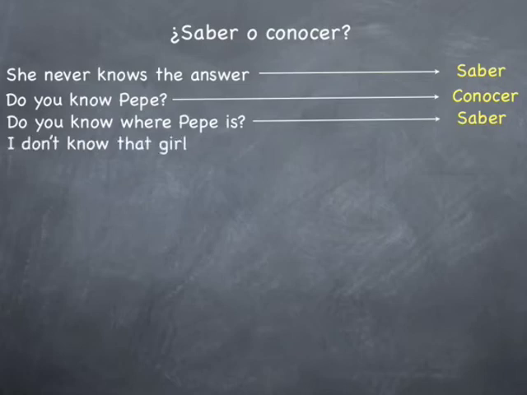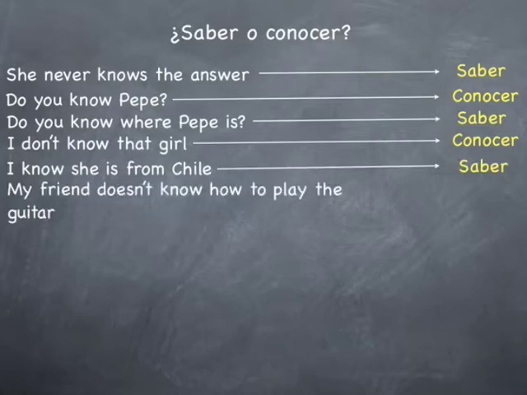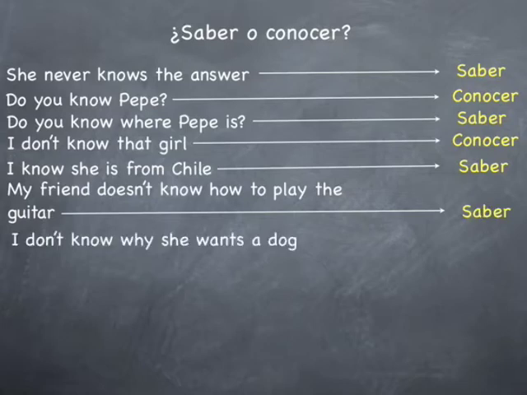I don't know that girl. That's going to be conocer, because you no conoces a la chica. It's to know the person. I know she is from Chile. Now this is again, it's not knowing the person, it's knowing where the person is from. That's location. That's going to be saber. My friend doesn't know how to play the guitar. That's going to be saber. It's to know how to do something. It's not a person, it's not a place, it's not a thing.